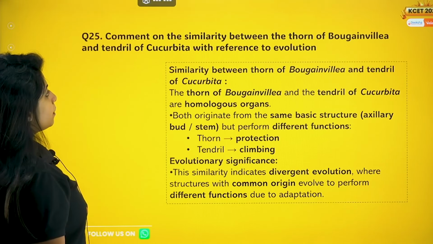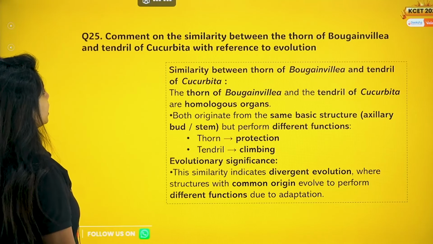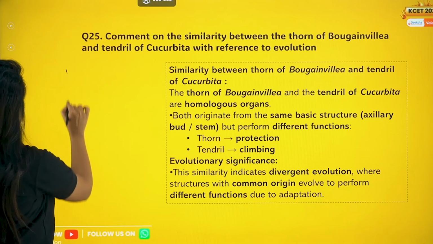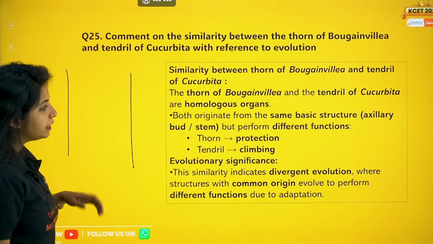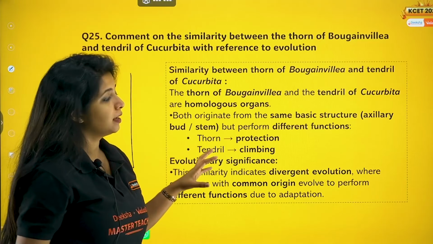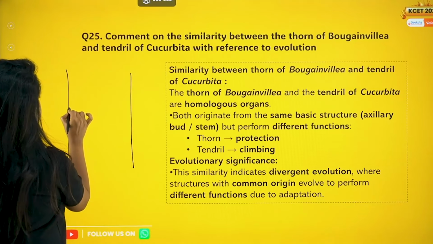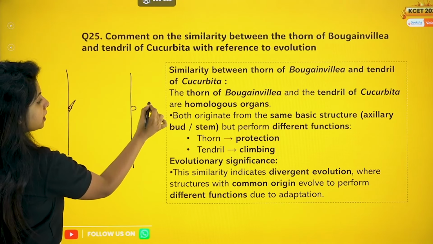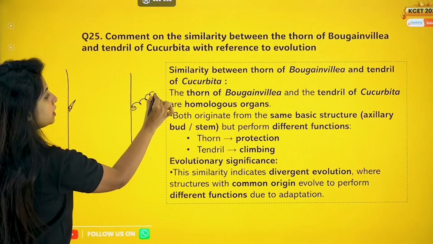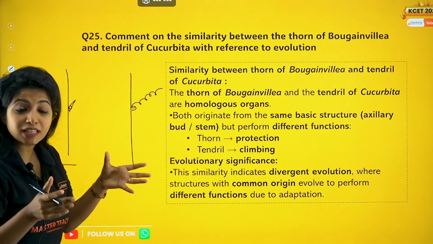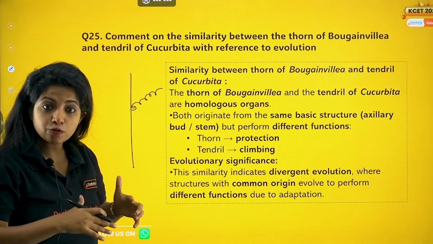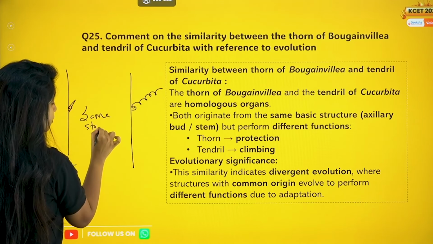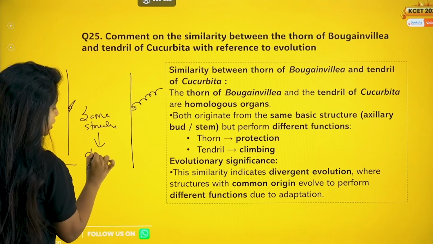Next question. Comment on the similarity between the thorn of bougainvillea and the tendril of cucurbita with reference to evolution. The thorn of bougainvillea and the tendril of cucurbita both arise from the axillary bud. In bougainvillea it becomes a thorn, in the case of cucurbita it becomes a tendril. But both are arising from the same structure, having different functions.